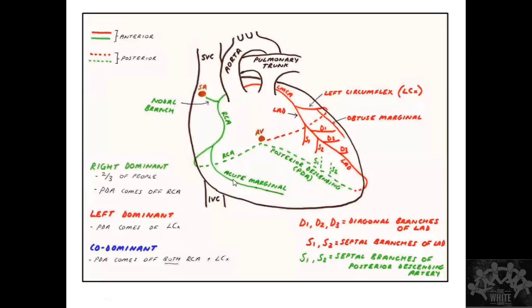So here it gives you acute marginal branches. Why is it called acute marginal? Because the angle is acute. So that is an acute marginal branch. Then it turns posteriorly and reaches the crux of the heart. There it continues as the PDA, posterior descending artery. Okay.